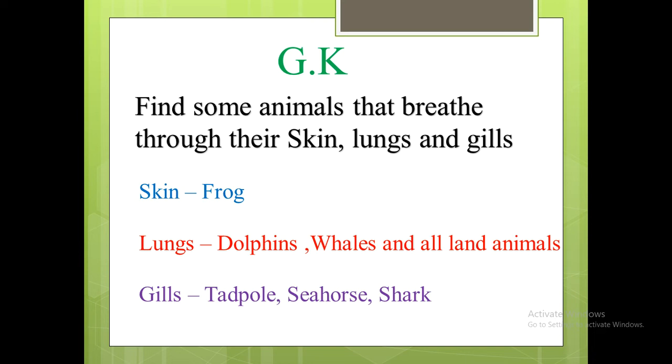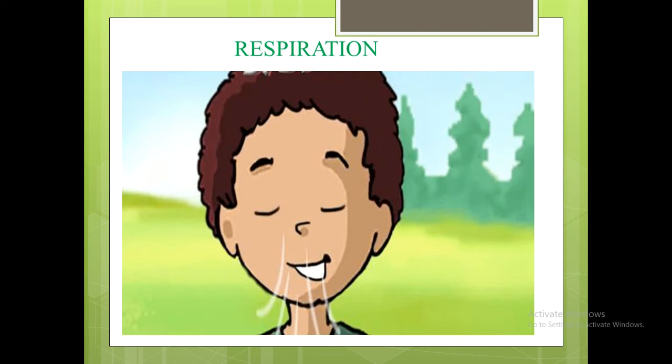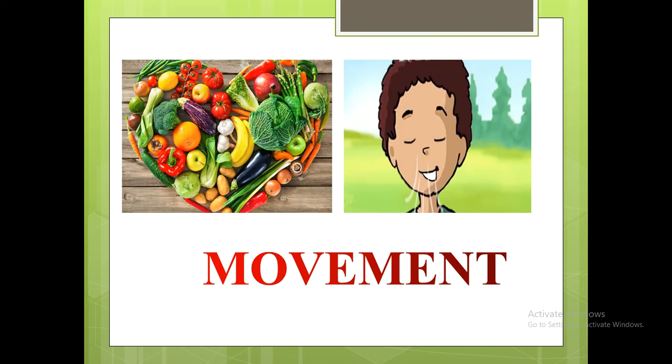Now, before starting our lesson, we can have a small recap of our previous session. First, we saw the life process of growth. Growth takes place with the help of food that we eat, and we get nutrition to our body which helps us to perform various activities. Next, we saw respiration. The air that we breathe to get energy from our food is known as respiration. So together, nutrition and respiration give us energy for movement.